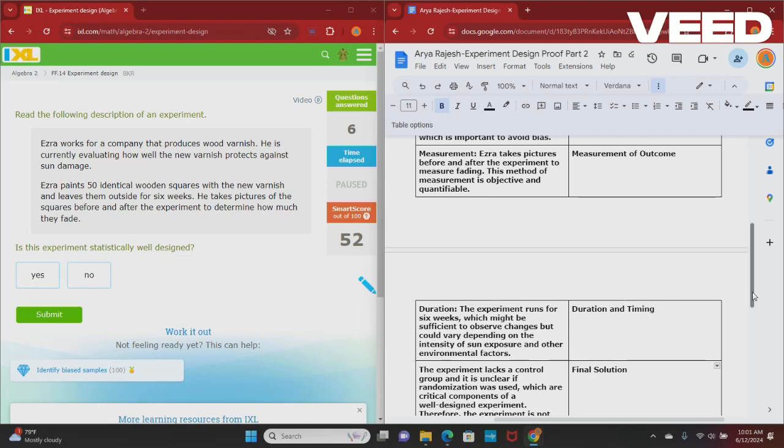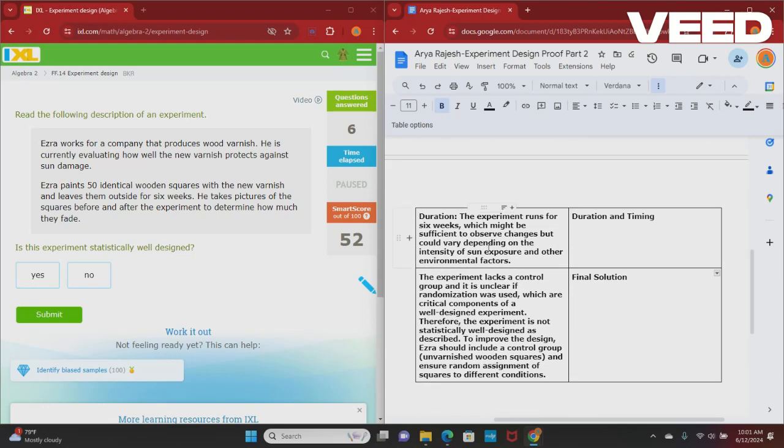So in this scenario, duration and timing. The experiment runs for 6 weeks, which might be sufficient to observe some changes, but could vary depending on the intensity of sun exposure and other environmental factors. So I'm going to say that the final solution is